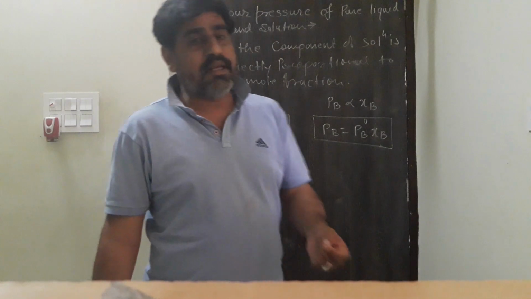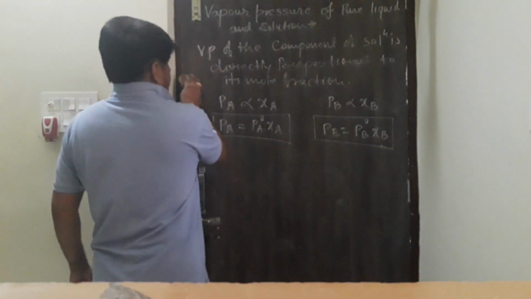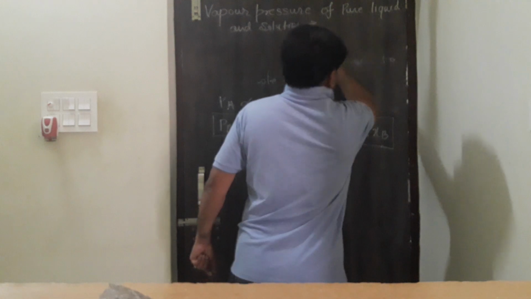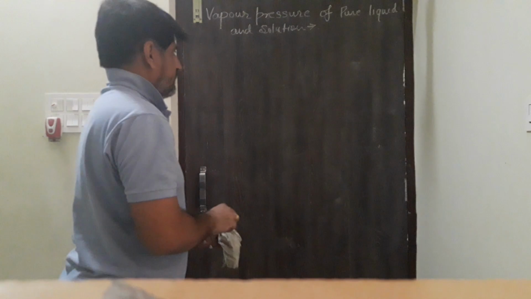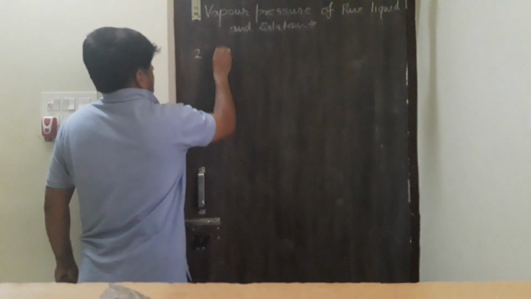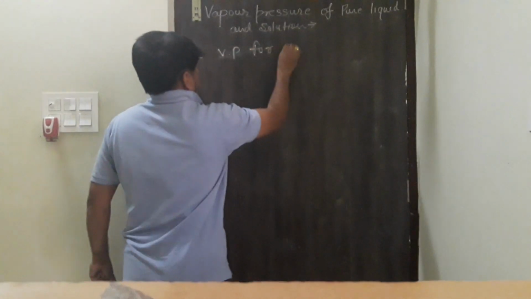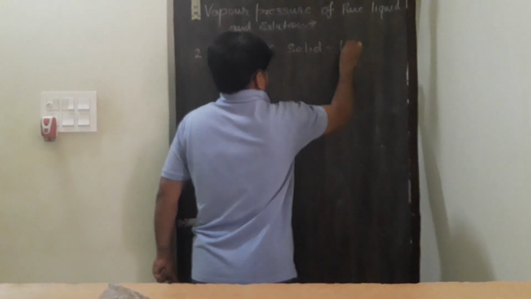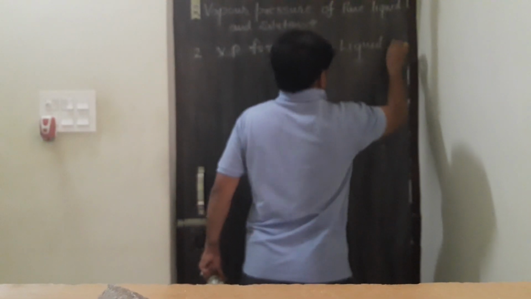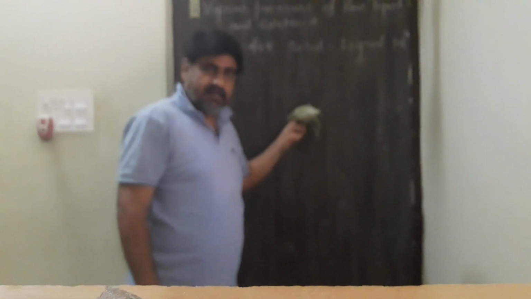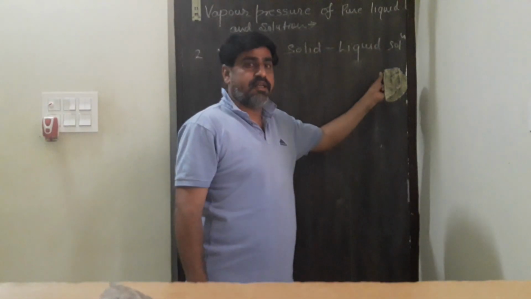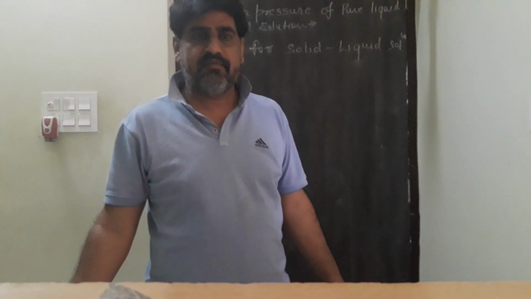When we take a solid liquid solution, the previous one was the liquid solution in which the solute was volatile. Now we are taking a solid liquid solution in which the solid is non-volatile. The Raoult law for the non-volatile solid.